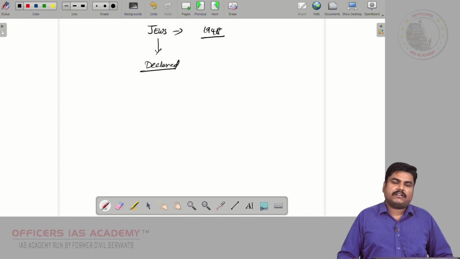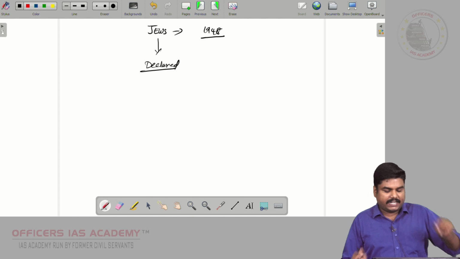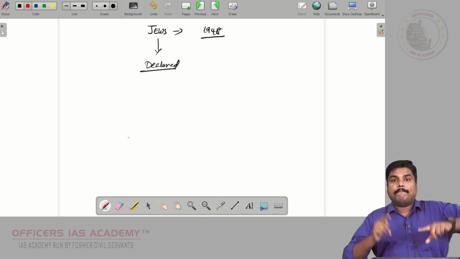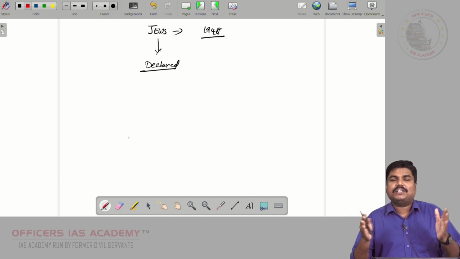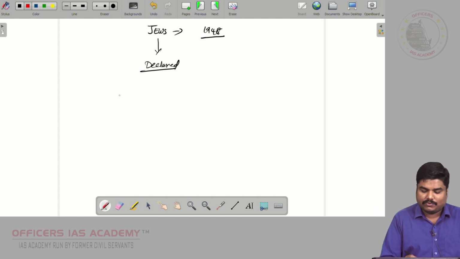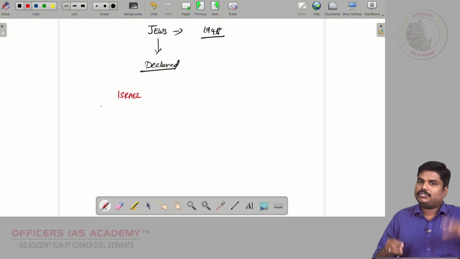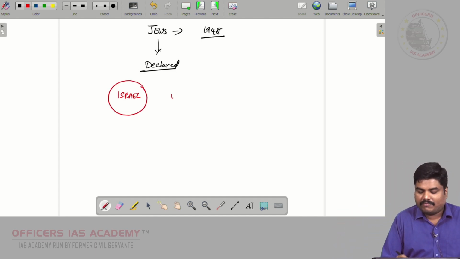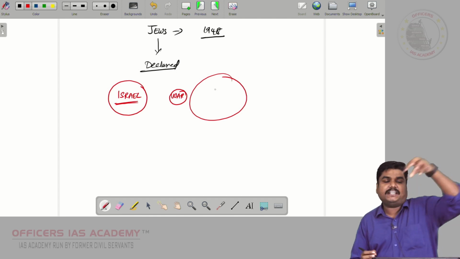Because of this act in 1948, what was going on as a civil war became a full-fledged war between two different countries. So one side Israel, the area occupied by Jews, which they called Israel, declared independence. That became a war between Israel on one side and the Palestinian occupied territory.